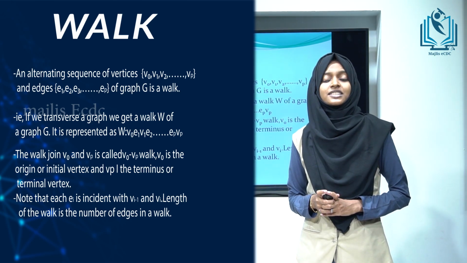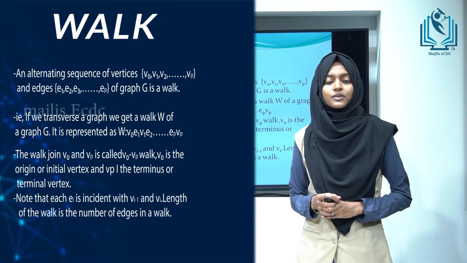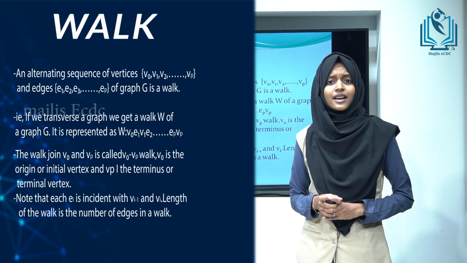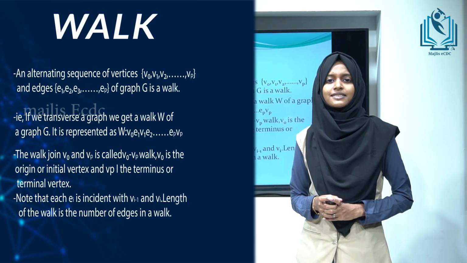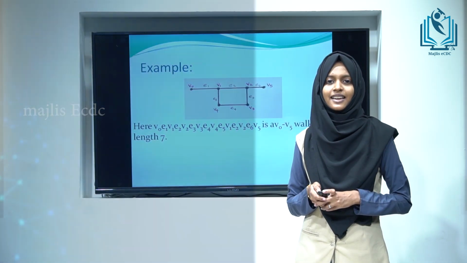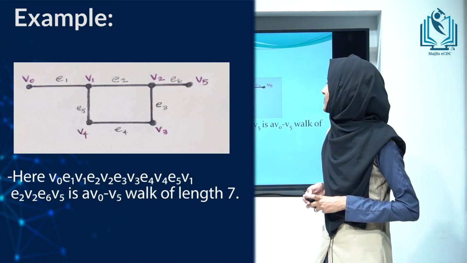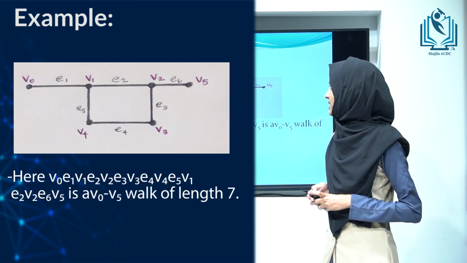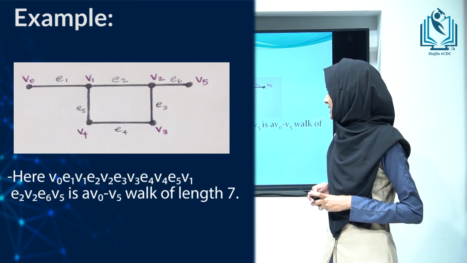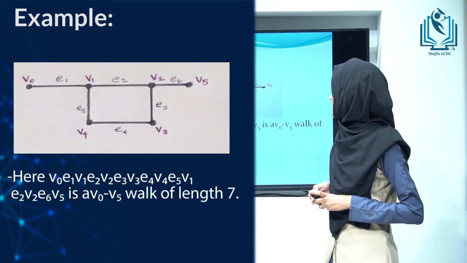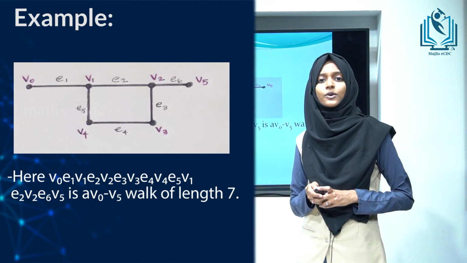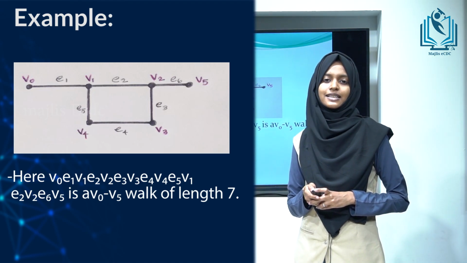Note that each Ei is incident with Vi-1 and Vi. The length of a walk is the number of edges in the walk. Let's see an example. Here V0, E1, V1, E2, V2, E3, V3, E4, V4, E5, V1, E2, V2, E6, V5 is a V0-V5 walk of length 7. We know that the length of a walk is the number of edges in it.